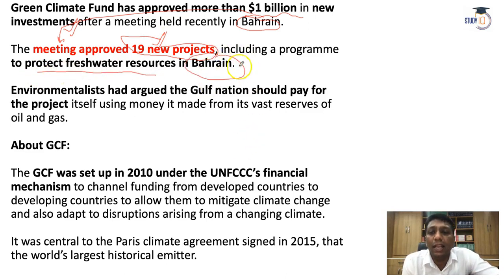But see guys, according to environmentalists, Gulf nations should even pay for the project purposes. The reason is they have a lot of oil reserves. They are very rich countries, so they should not depend on others, like the Green Climate Fund and others.